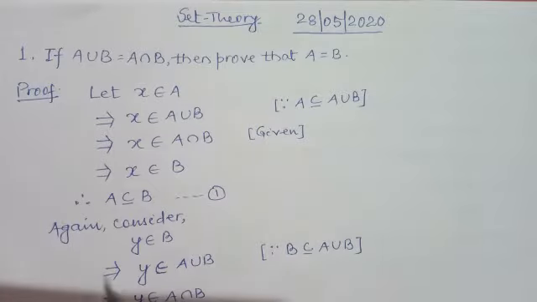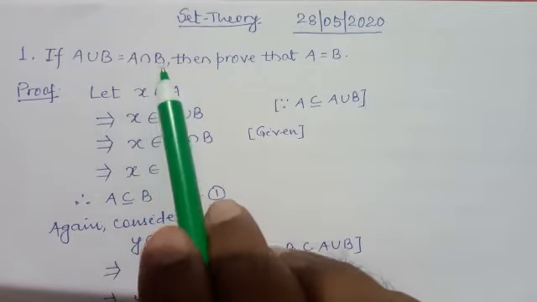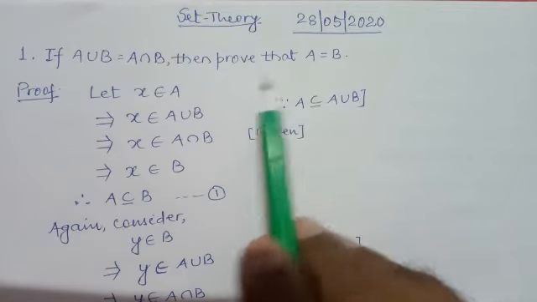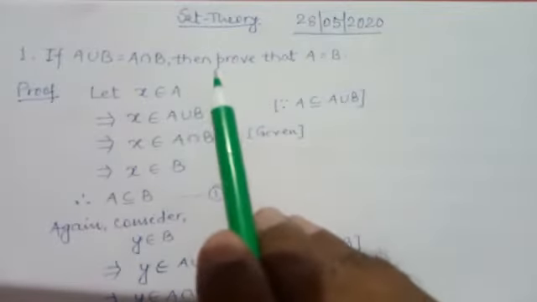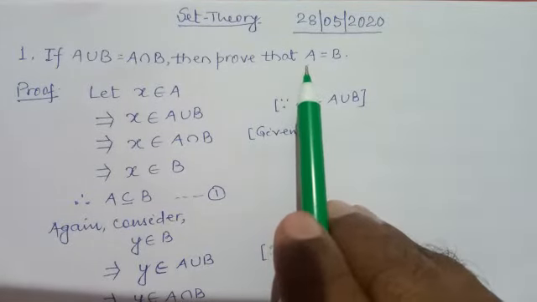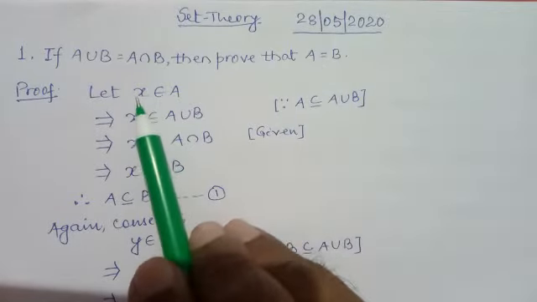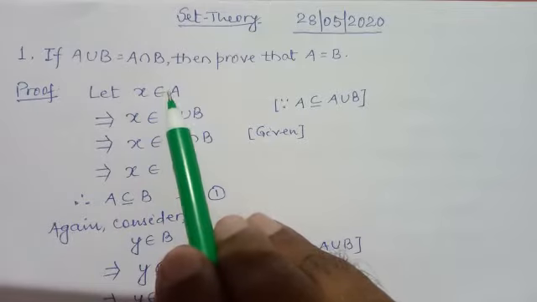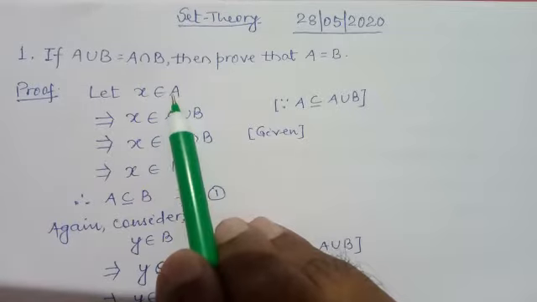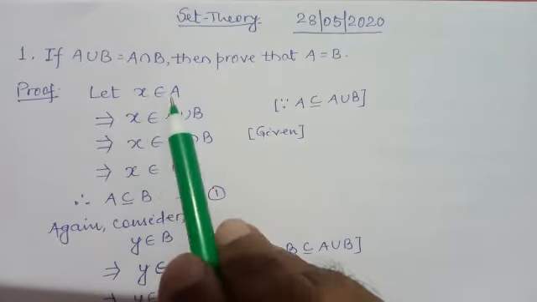See the first question. If A union B is equal to A intersection B, then prove that A is equal to B. We will prove all these questions like the theorems which we have done earlier. So see what is the proof that A is equal to B. First consider an element X belongs to A. So according to the definition of A union B, X should be either in A or in B.